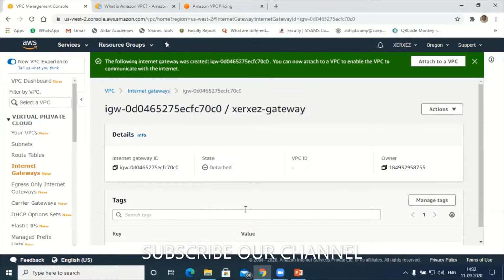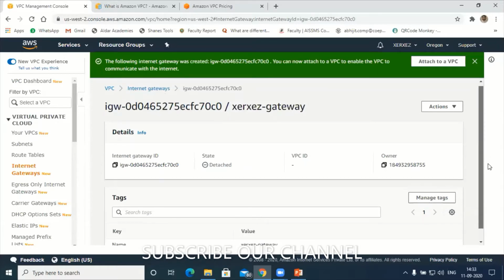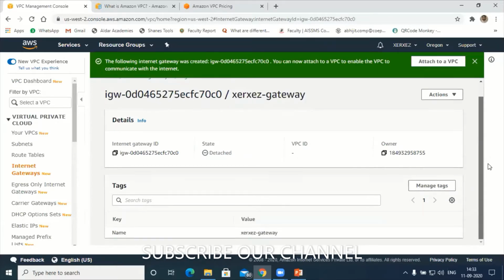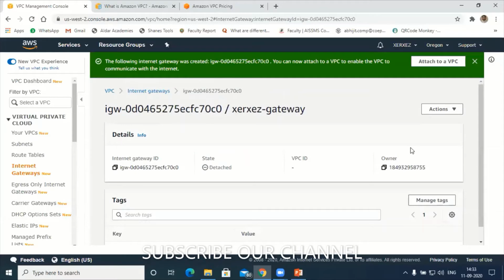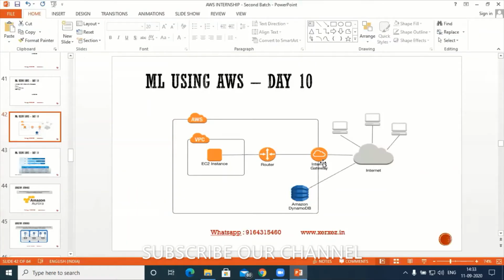So the gateway is created. Let me check. Next is very important: after creating the gateway, I have to attach it. Have a look at this gateway. The internet gateway is created now.